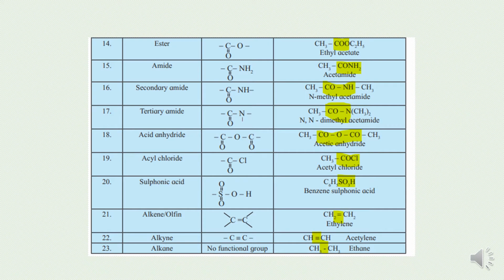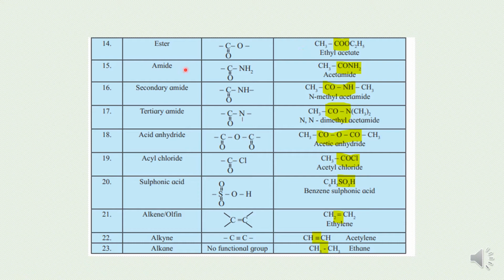Now children, ester. Ester is another functional group, which is COO. In this functional group, one alkyl group is bonded with this oxygen atom, and another carbon atom is bonded to this carbon. If you see carefully, in this compound COO is present as the functional group, which is called ester. Via oxygen, this alkyl group is attached, and this carbon atom is attached with this methyl group.